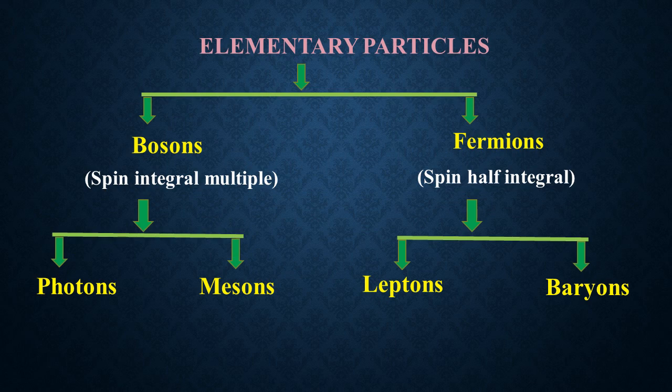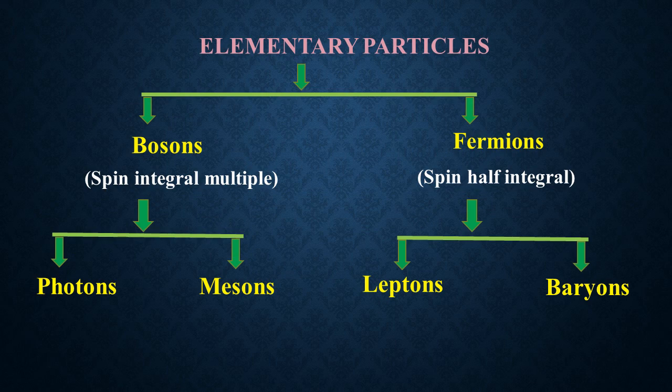Elementary particles have a spin about an axis, and its unit is h cross, which is equal to h by 2 pi. Particles which have half-integral spin, we call fermions. Those which have integral spin, we call bosons. Fermions obey Pauli's exclusion principle, that means no two identical fermions can occupy the same quantum state. Fermions obey Fermi-Dirac statistics. The wave function of the fermions is antisymmetric.